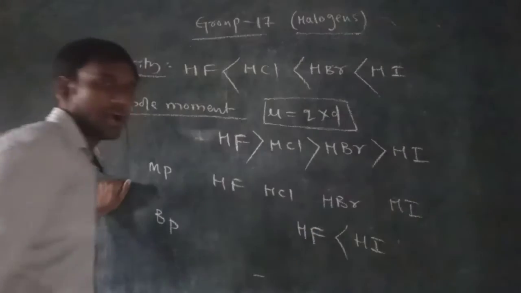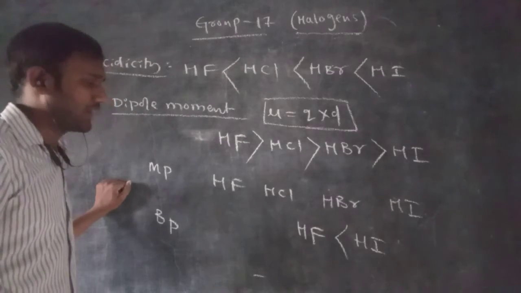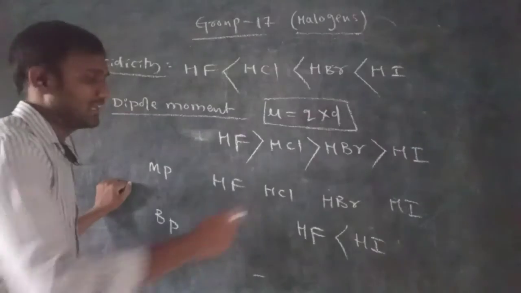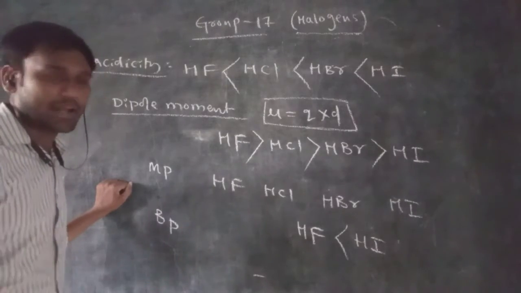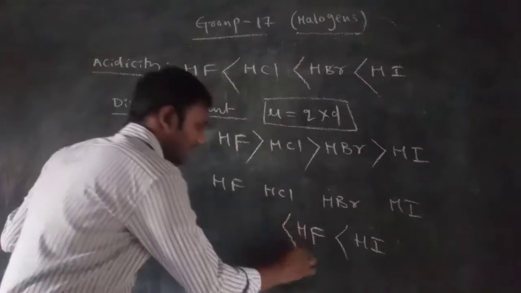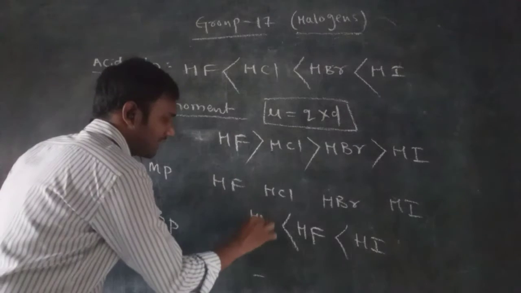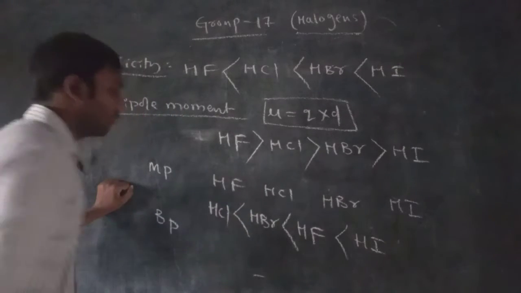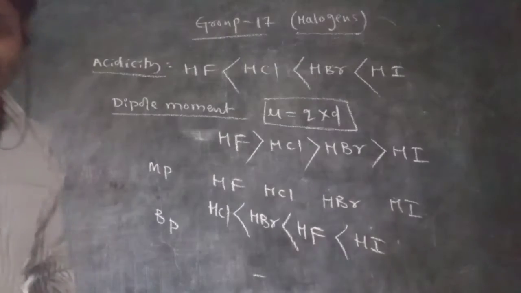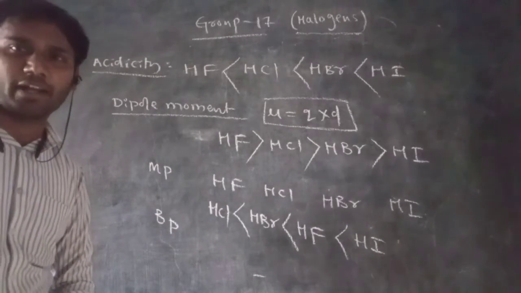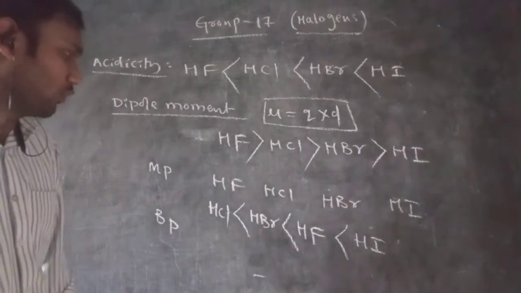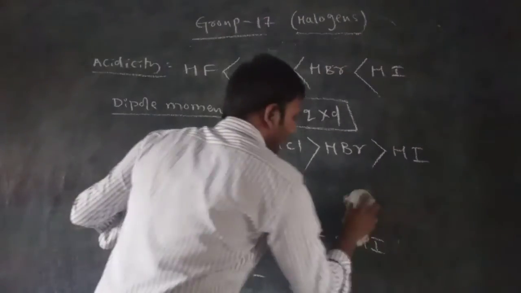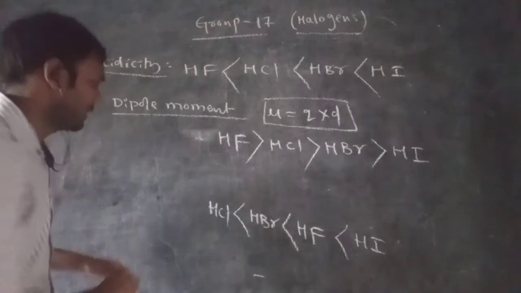Due to the strong hydrogen bond, we cannot melt hydrogen fluoride easily. After that, depending on the molecular weight, you take hydrogen bromide and next hydrogen chloride. So the melting point order is hydrogen iodide, hydrogen fluoride, next hydrogen bromide, then hydrogen chloride. This is the melting point order of this group of hydrides.